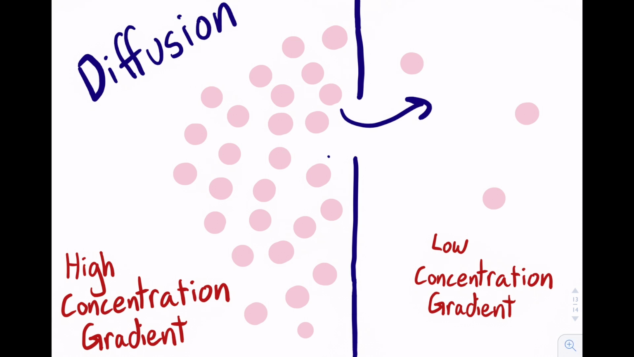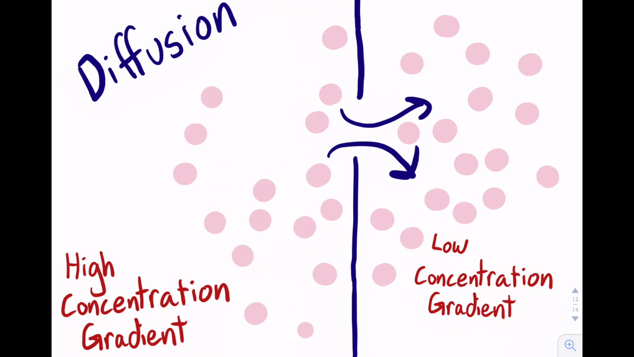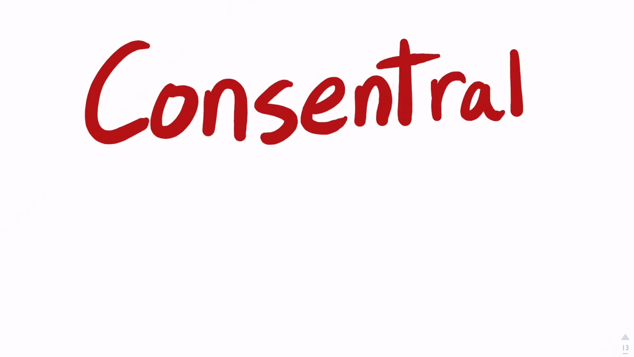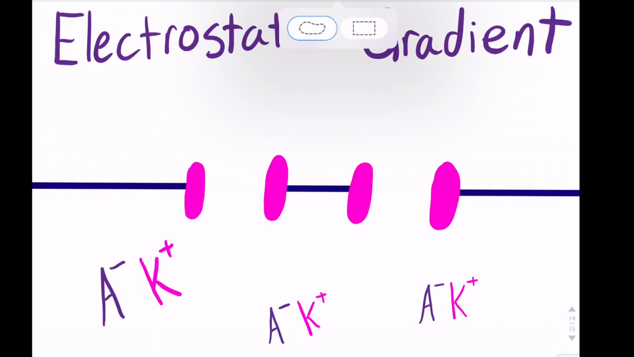Diffusion occurs through the leaky channels as ions move from a region of high to low concentration. This is also known as the concentration gradient. This is only one of 2 important forces. The other is electrostatic gradient.